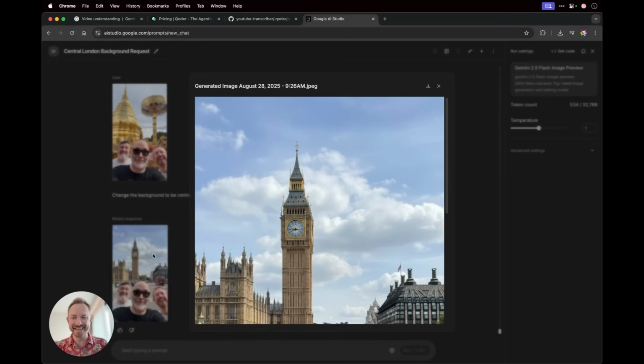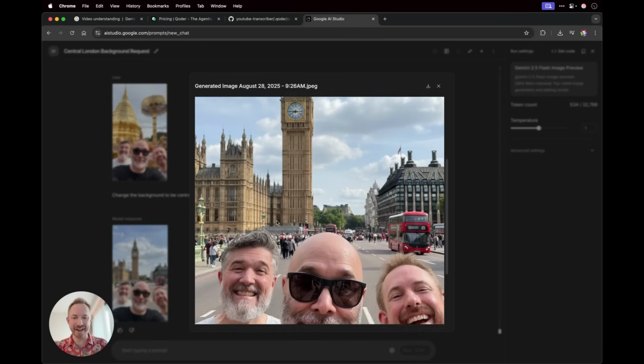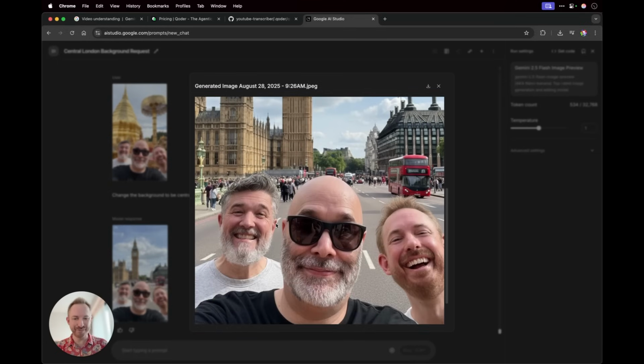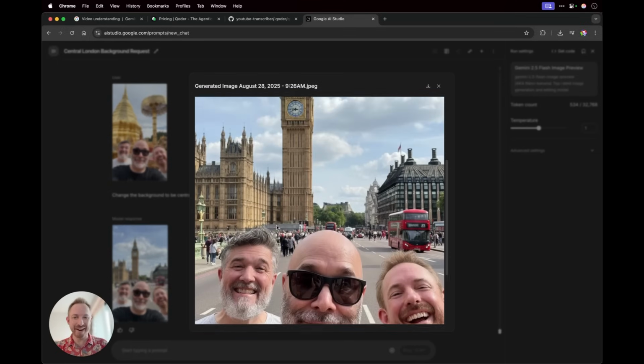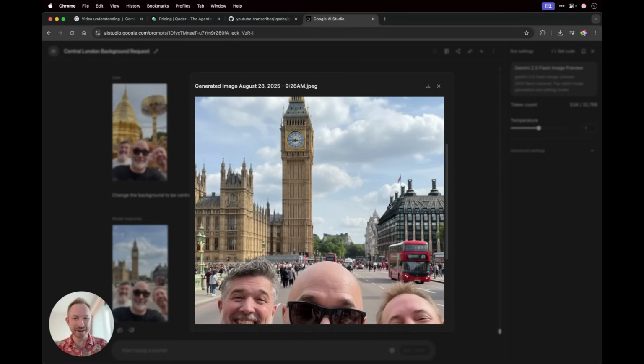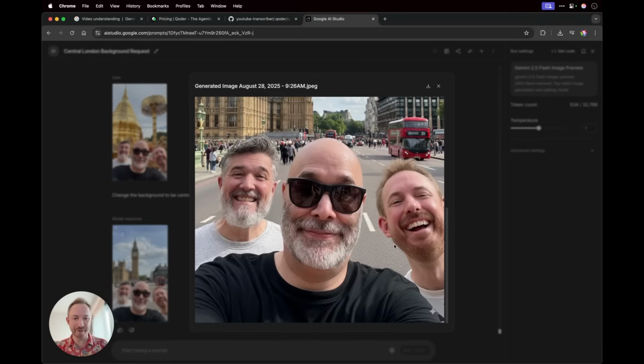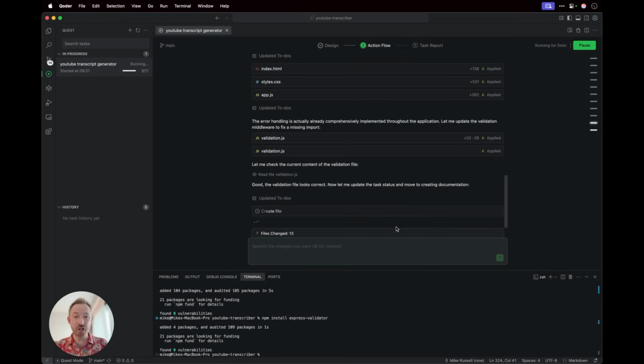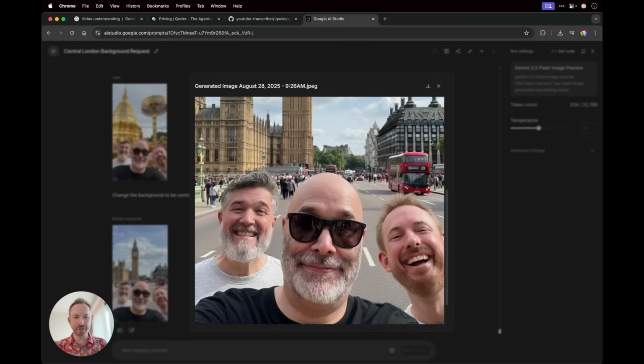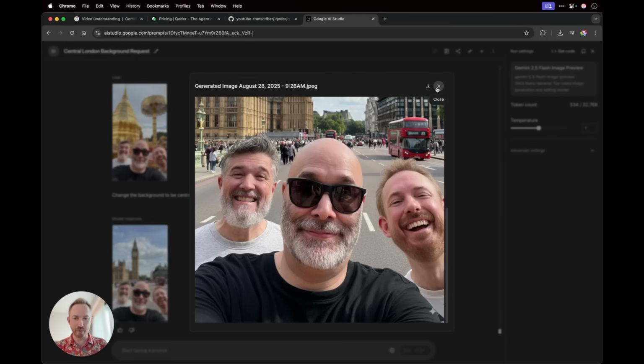Within moments, Nano Banana has created a really convincing photo of us standing on a street in Central London with the London scenery in the background. How accurate is that? Checking back in on Qoder with its quest, it's been running for 5 minutes, it's still testing and validating things. Now with this photo here, we can actually iterate on that with Nano Banana.